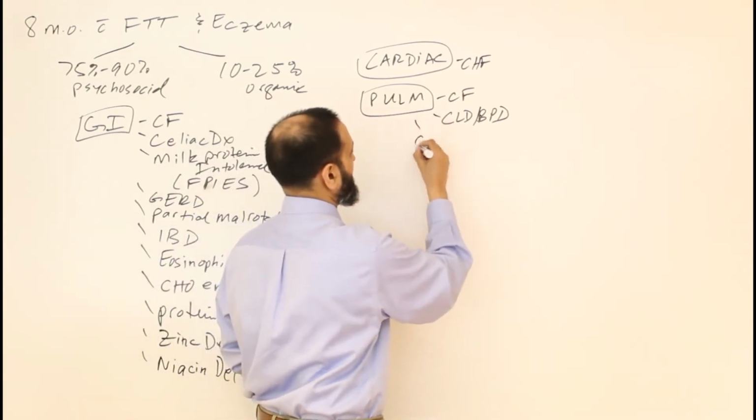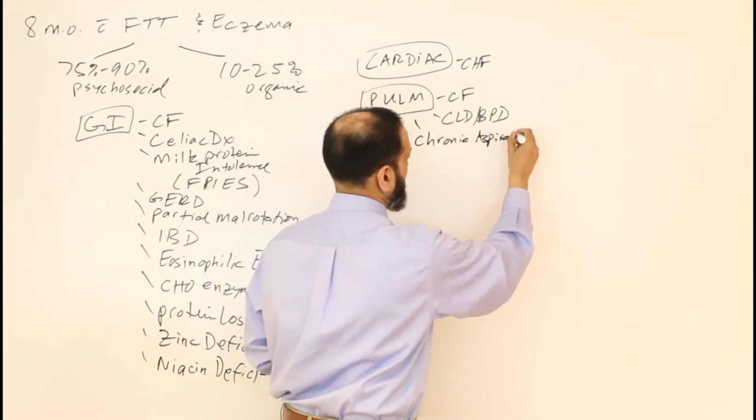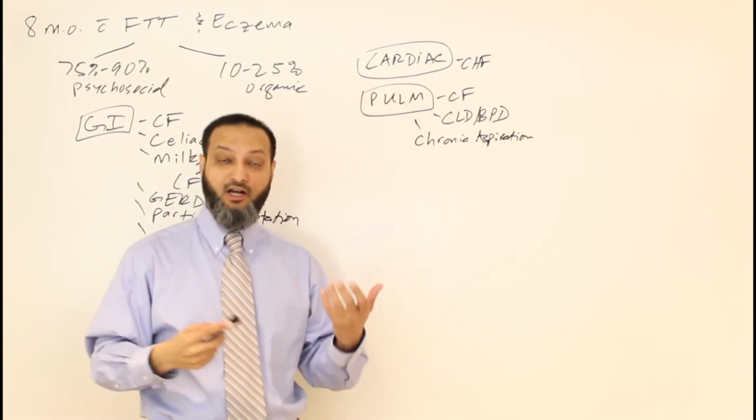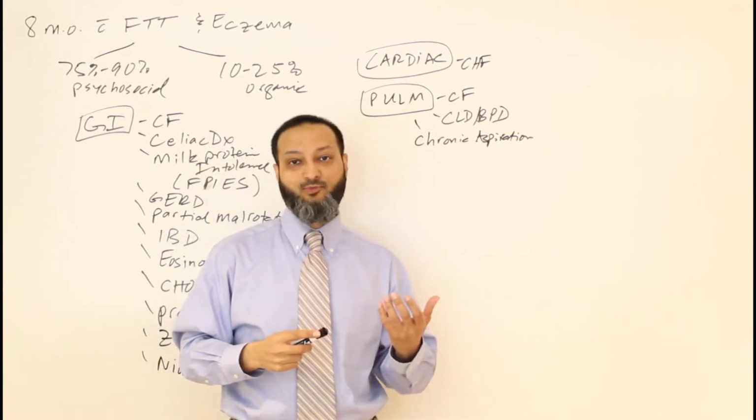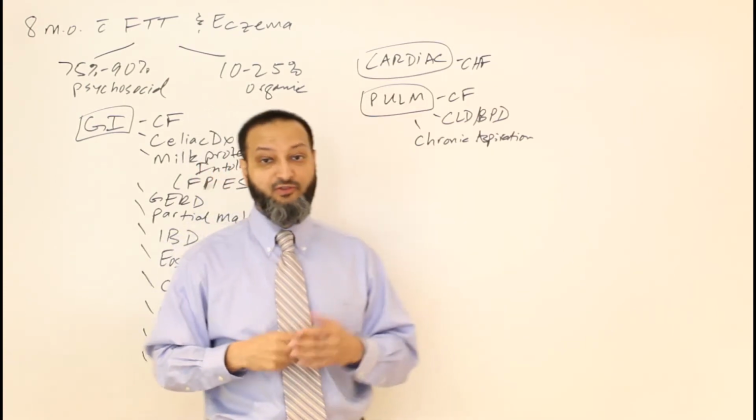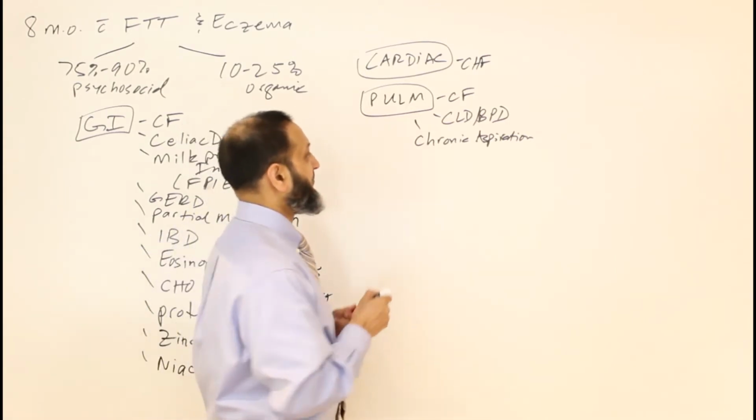Other things you can have is chronic aspiration. So chronic aspiration can do that. If you have reflux or some neurologic issue, you can be aspirating. That can give you poor weight gain and failure to thrive. And if you have pneumonias and aspiration pneumonias, that can do it.